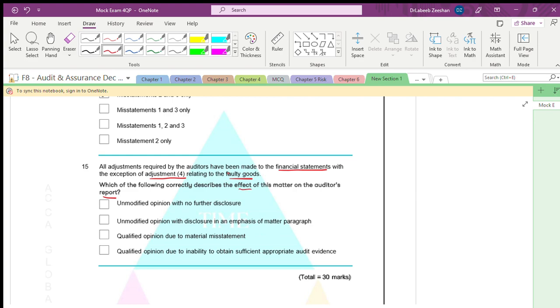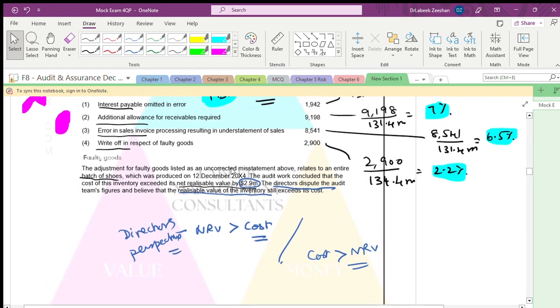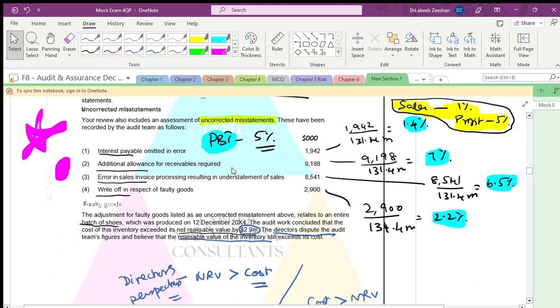How much is there? We have calculated 2.2%. Go back to the calculations.